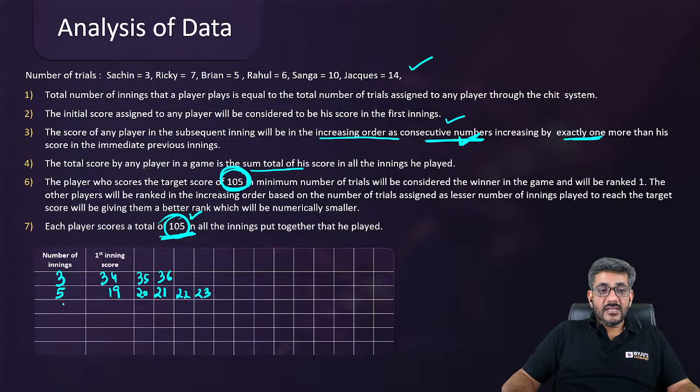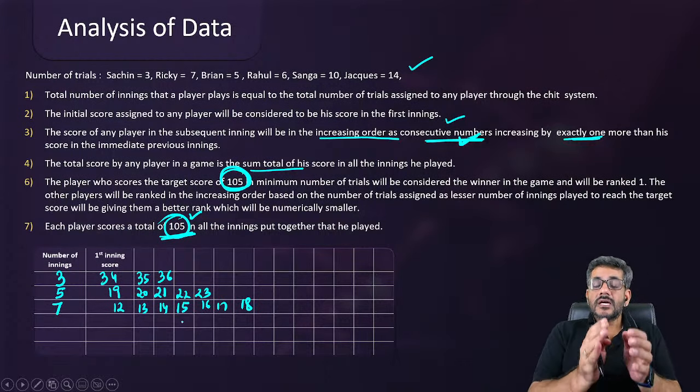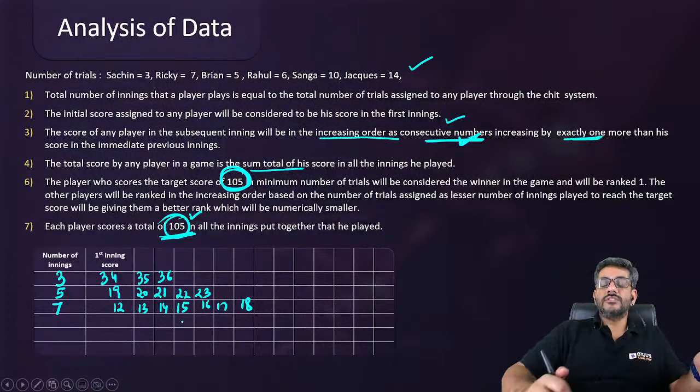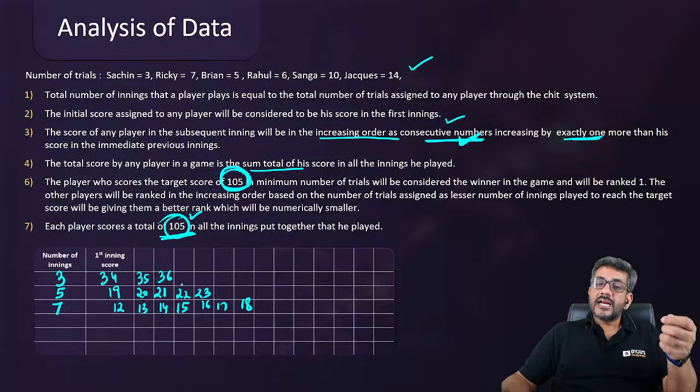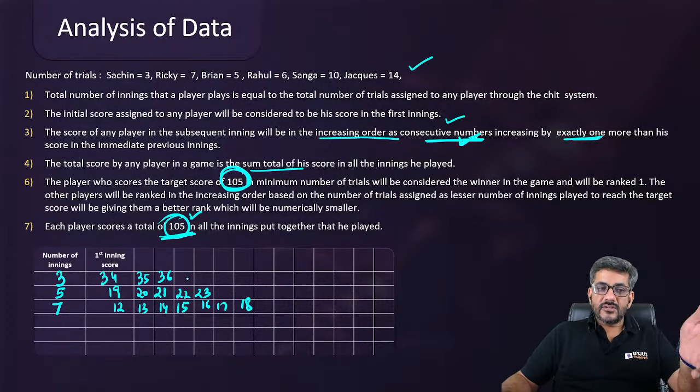Next, someone has scored 7 as well. 7 से 105 को डिवाइड करो, 15 आता है. So average is 15. अगर average 15 है, इसका मतलब there are 3 scores before that, 12, 13, 14, and 3 scores after that. Basically I'm looking at some consecutive numbers adding up to 105. अगर 3 consecutive numbers का sum 105 है, their average is 105 by 3. 5 का sum 105 है, their average is 105 by 5. 7 का है तो 105 by 7.